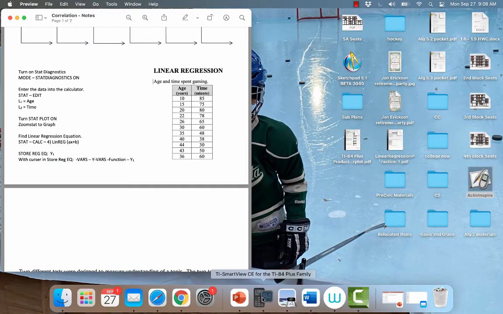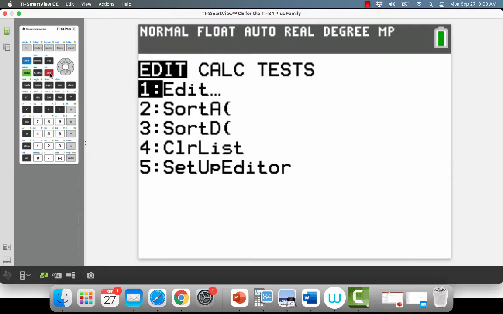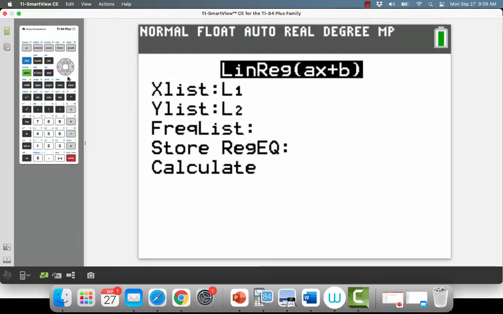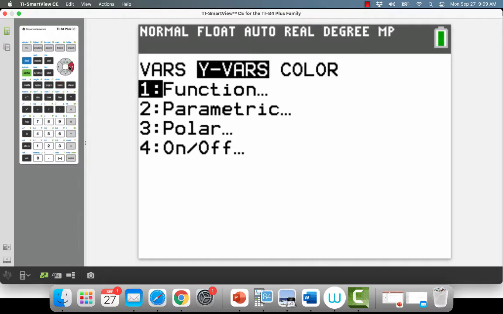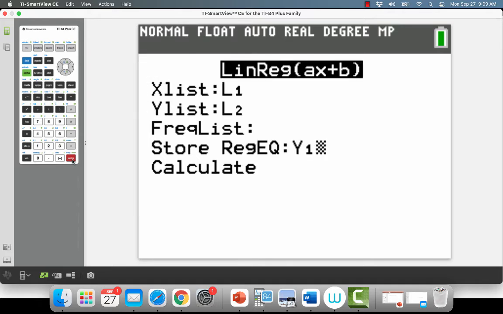Okay, so let's find our calculator again. And here we go again. I'm going to go to stat. I'm going to go to calculate. I'm going to go down to number 4. We're going to use number 4. And now I'm going to store my regression equation. So here we go. Variables is right next to the clear key, vars. And now I want y variables because I want to stick my equation into y1. And I'm talking about functions. We're working in functions, right? And then I hit y1. So it's going to put my equation right into y1.